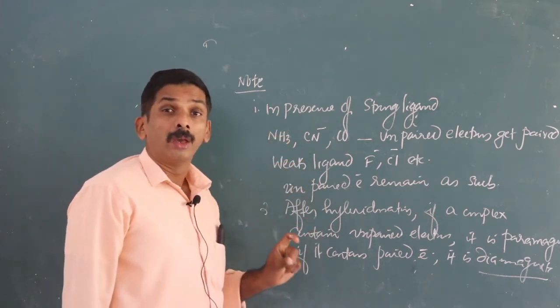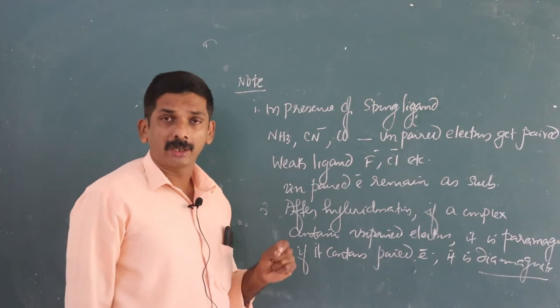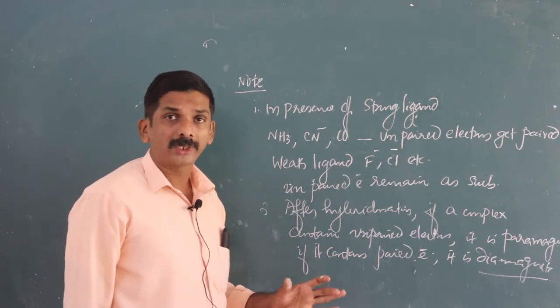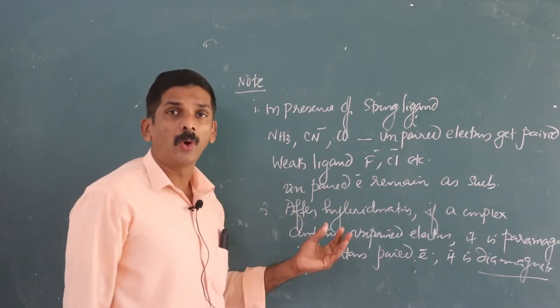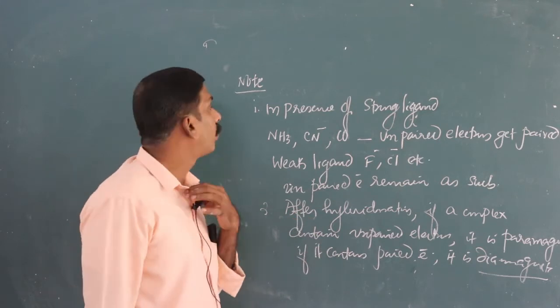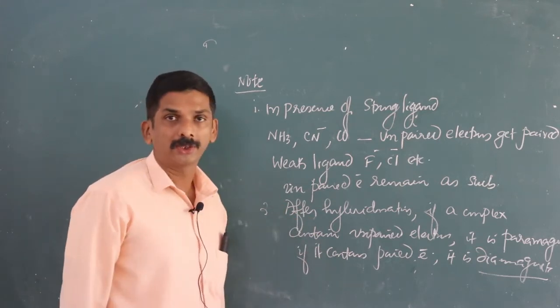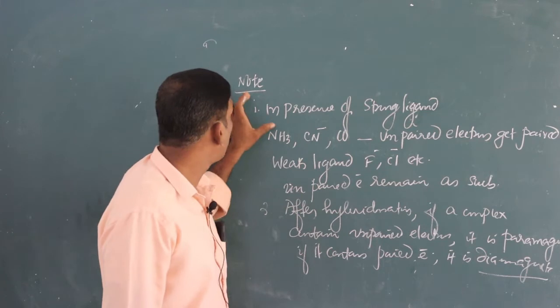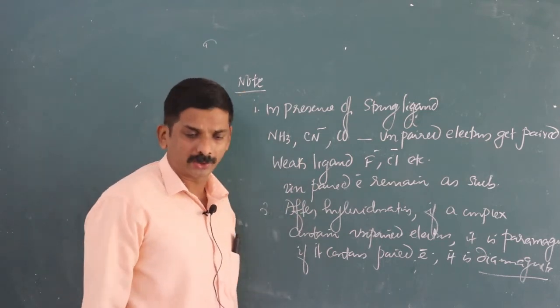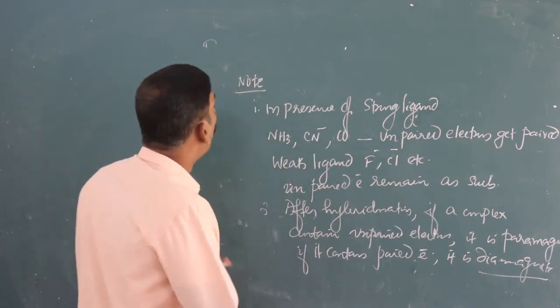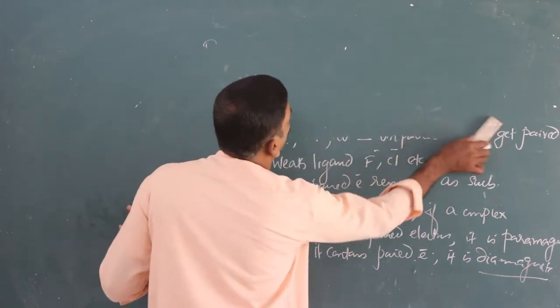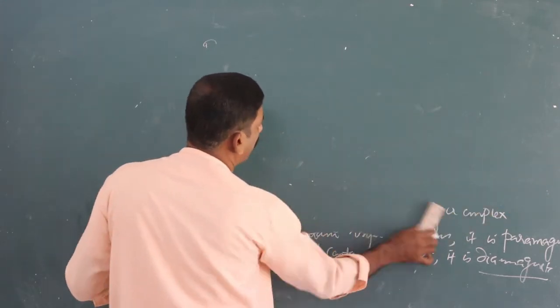Actually, it is from the next theory, crystal field theory. In order to understand how to represent the bonding using VBT, this point must be included. That is why these are two important notes. And we can illustrate the bonding by taking different examples.